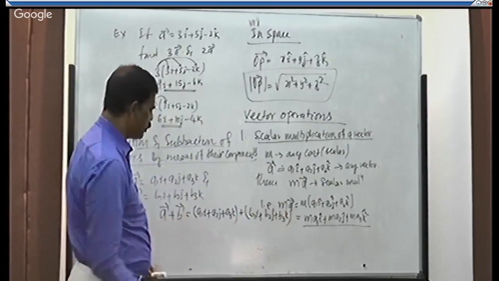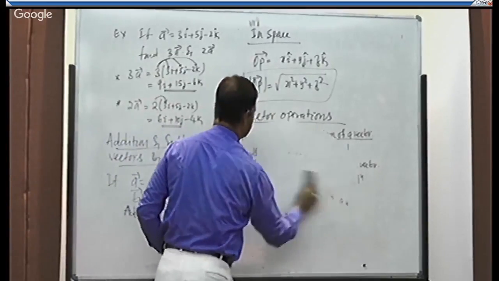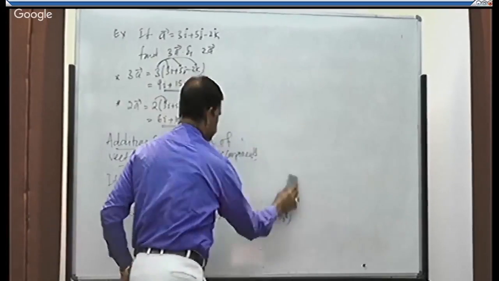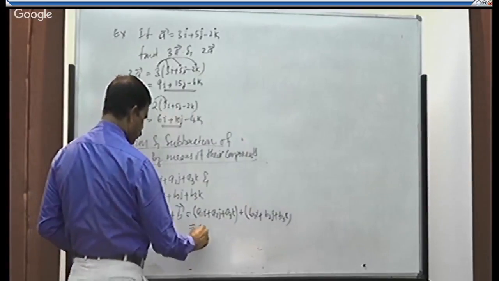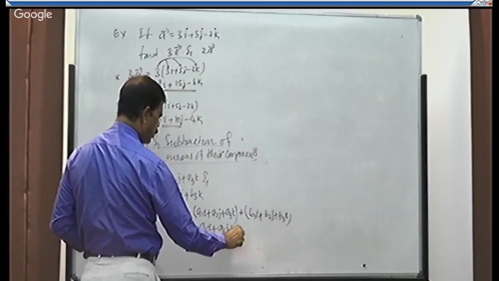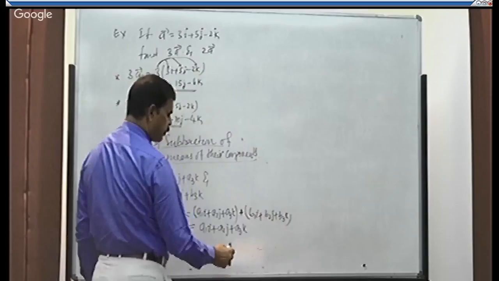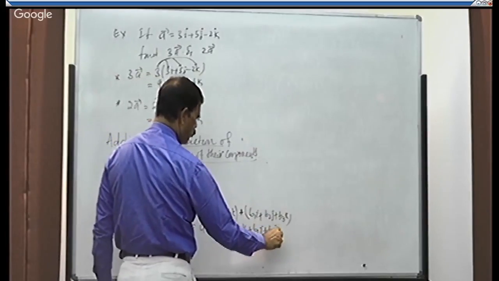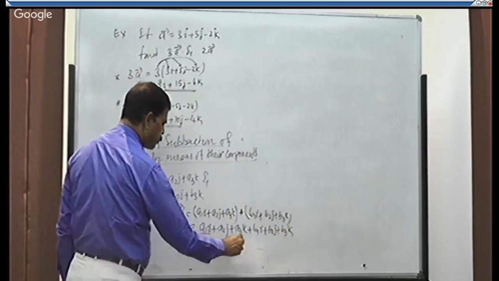b1i plus b2j plus b3k. Remove the bracket. a1i plus a2j plus a3k. If there is a plus sign, no sign will change further, right? Plus b1i plus b2j plus b3k. So how to add algebraic terms?